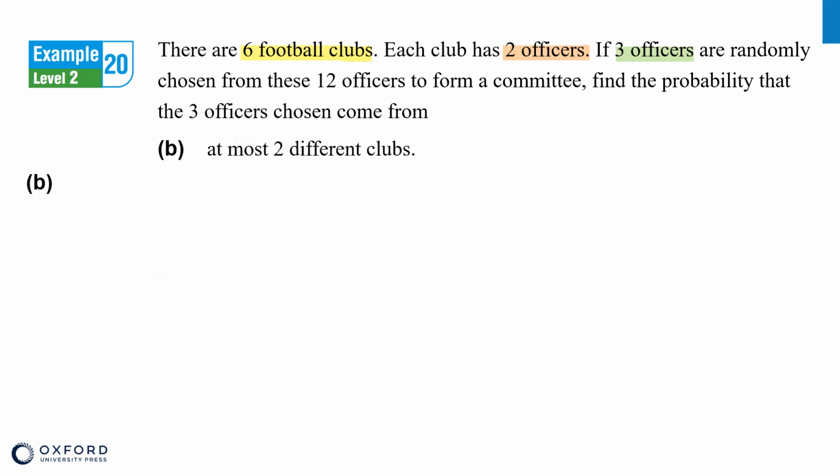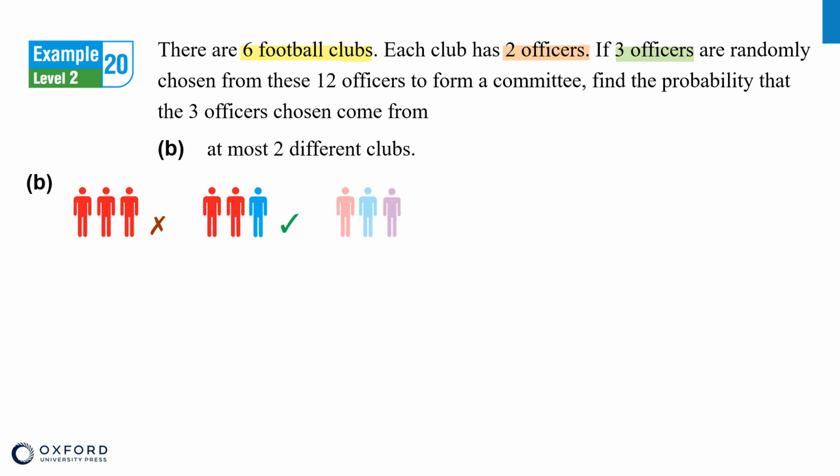Part B. The probability that the 3 officers chosen come from at most 2 different clubs. Remember that each club has only 2 officers. So even if both officers from the same club have been chosen, the 3rd officer still has to be from another club. In other words, the 3 officers chosen must come from at least 2 different clubs. And obviously, they can't come from more than 3 different clubs as we are only choosing 3 people. That means there exist only 2 possible ways of selections. Either the 3 officers are from 2 different clubs, or they are from 3 different clubs.